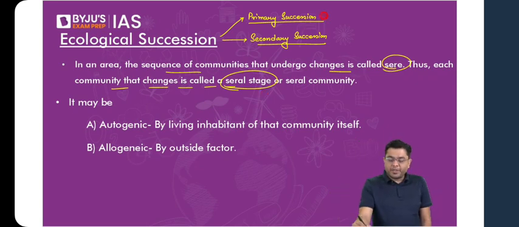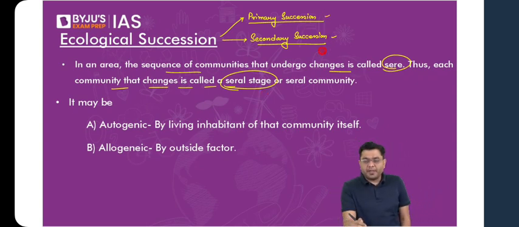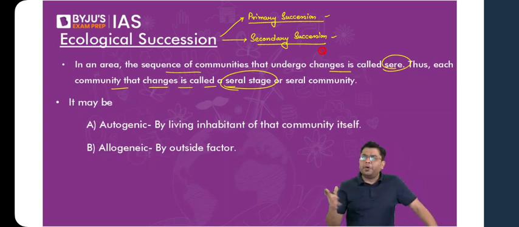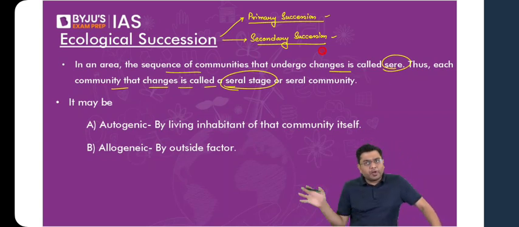Yes. Now, this ecological succession can be autogenic, where on its own it is carried out, or allogenic, where outside factors are responsible. Let's suppose you have introduced a set of plants in that region. Let's suppose this succession is happening in an urban landscape, where it has multiple different influences. So that is where it can be categorized as autogenic succession, or as allogenic.